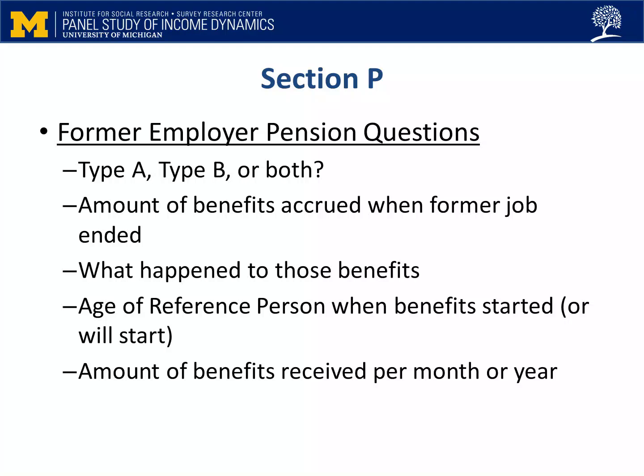Now we turn to details about pensions through a former employer. Again, we want to know whether it was a Type A or B plan or both.